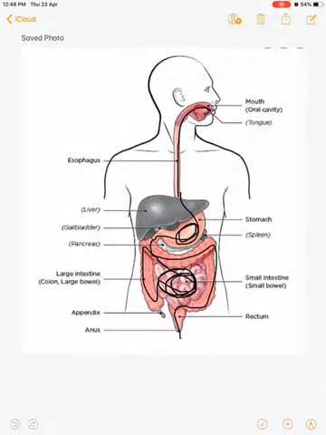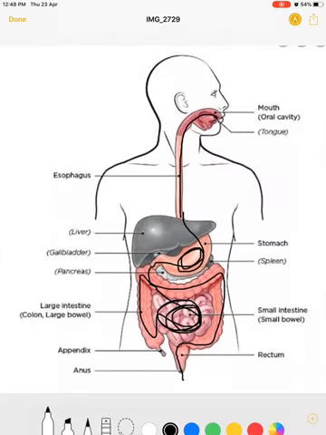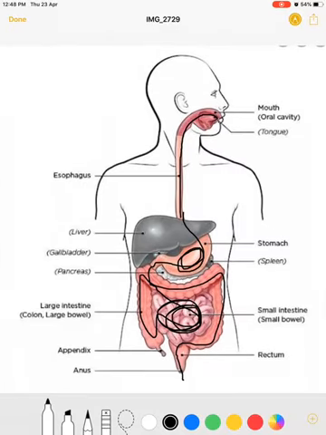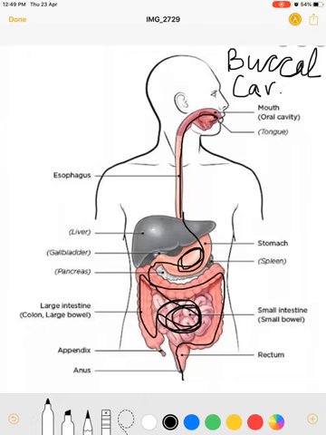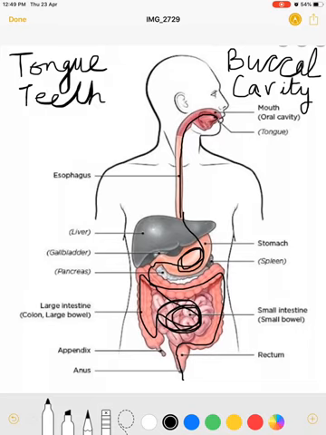and you have seen that somewhere it is written as buccal cavity. Buccal cavity actually consists of three important parts, that is tongue, teeth, and the third one is salivary glands.